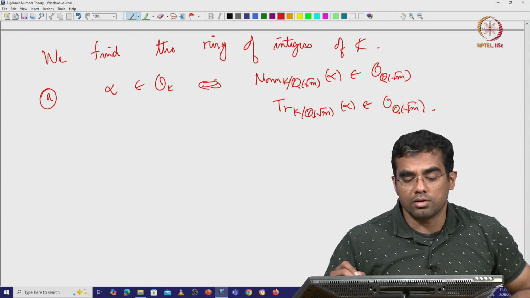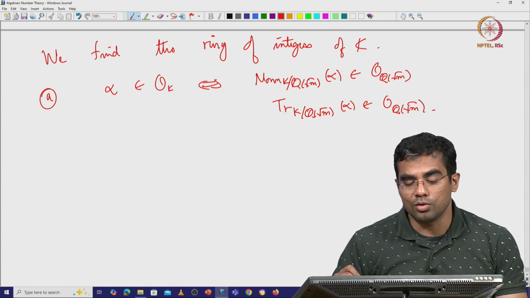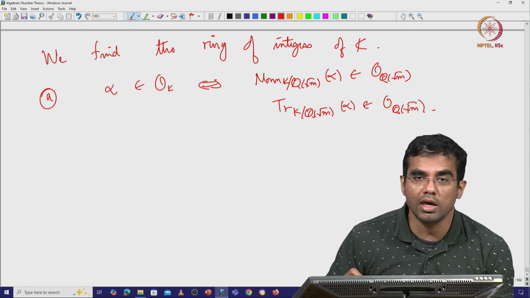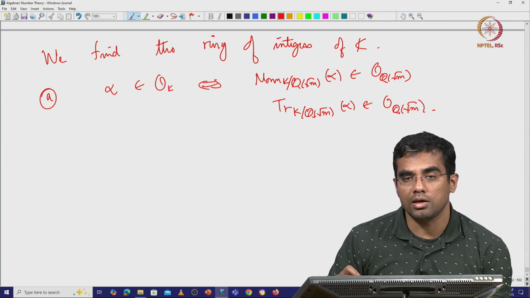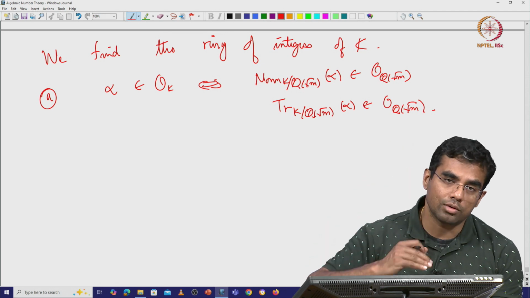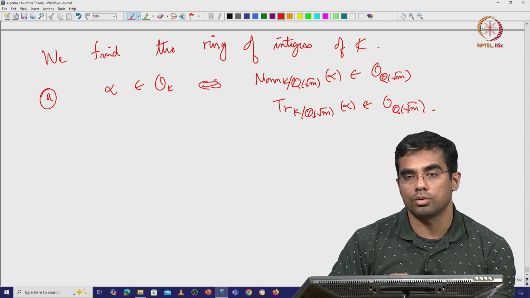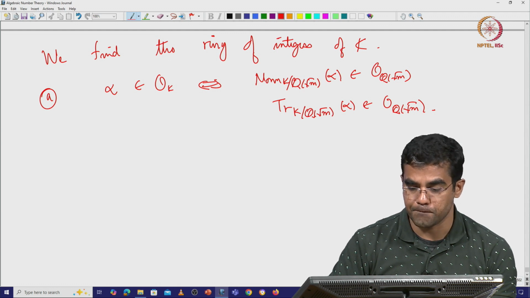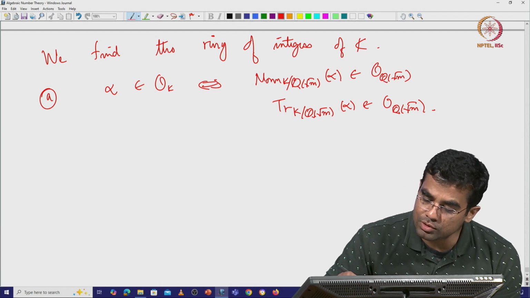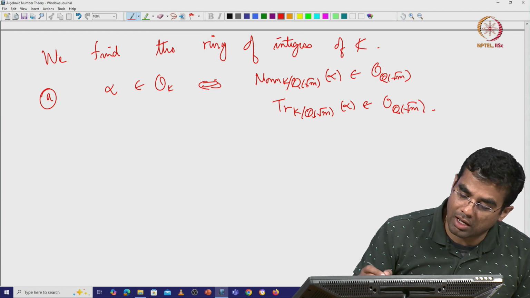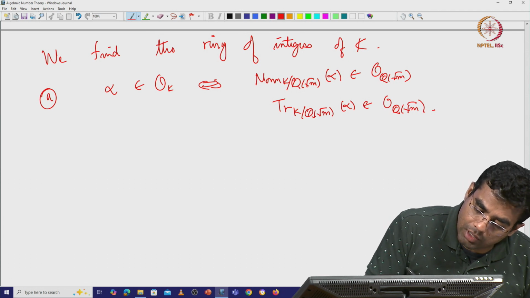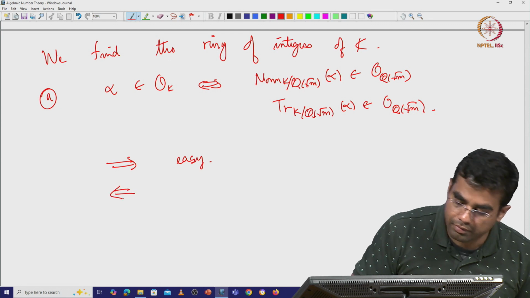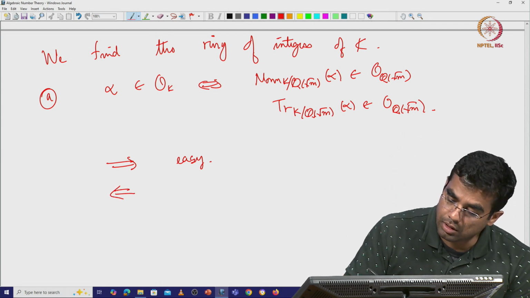This is kind of amazing because it is saying that you can detect whether something is in the ring of integers of K by just taking the norm and trace not all the way down to Q, but only down to Q(square root of m). And why is that? Well, this is not hard to prove. This direction is easy, and so we go the other way around.